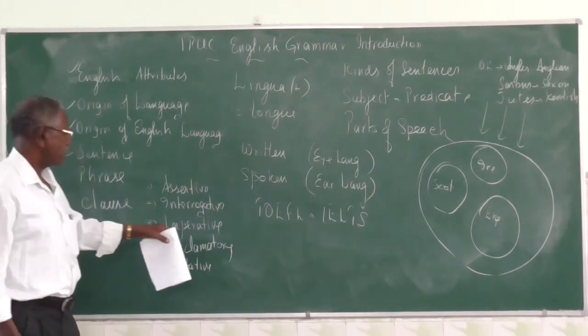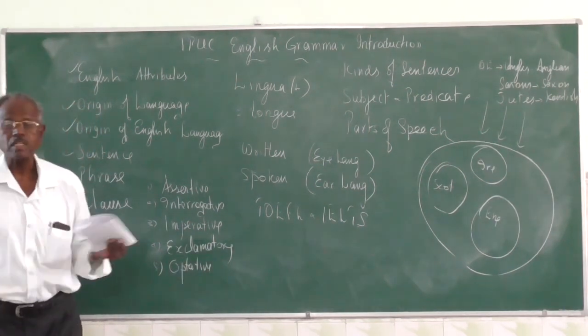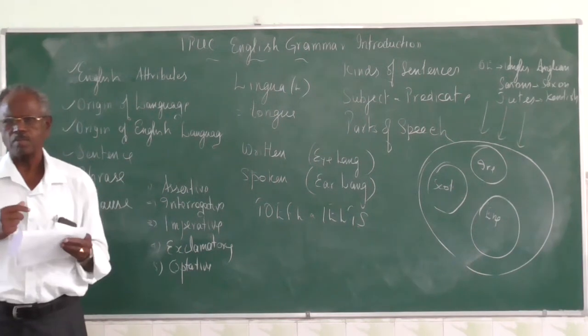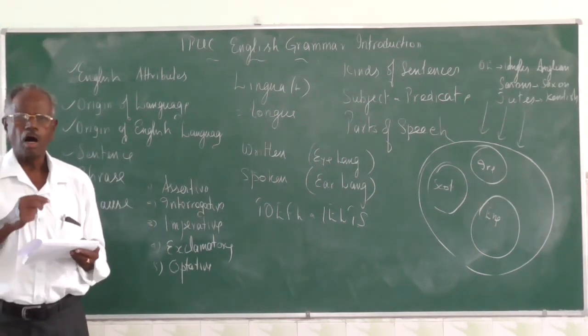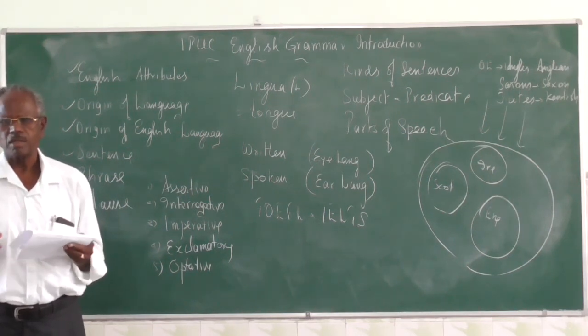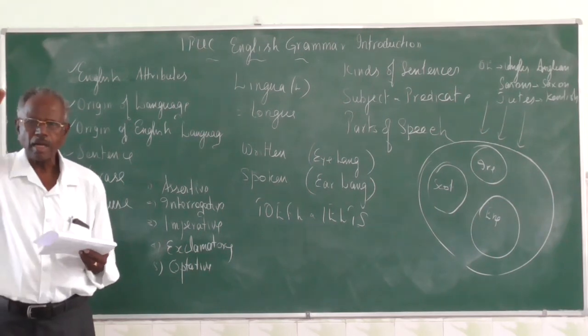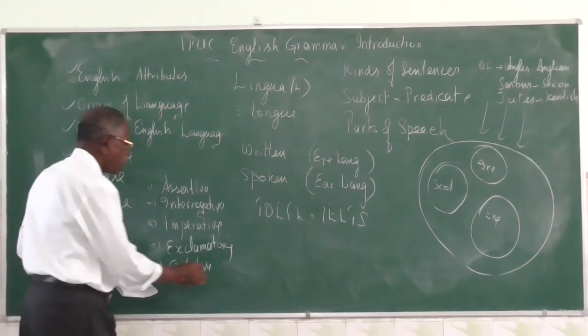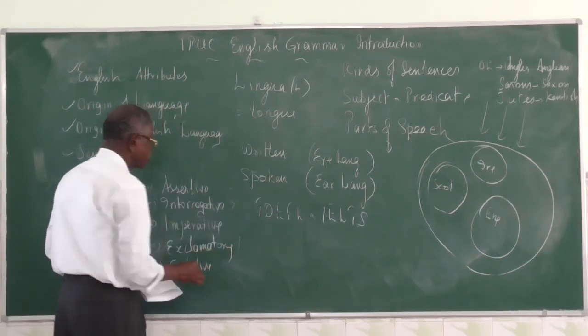So both come under imperative sentence. Exclamatory, exclamation, sudden feeling. What a beautiful flower. How hot it is. These are exclamatory sentences. They end in an exclamation mark.